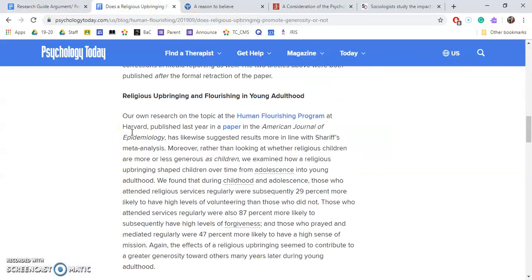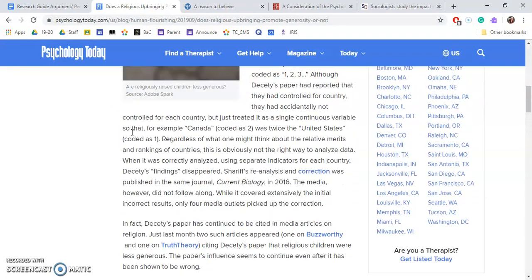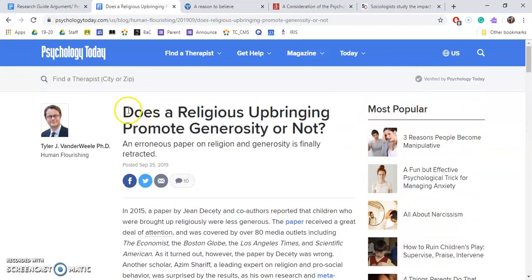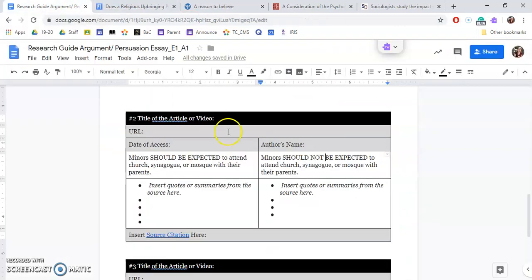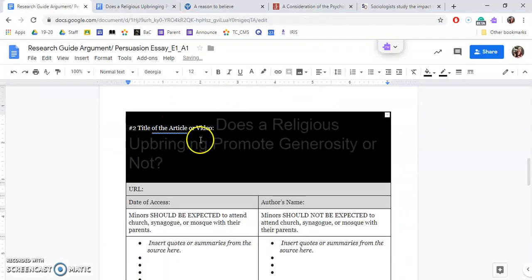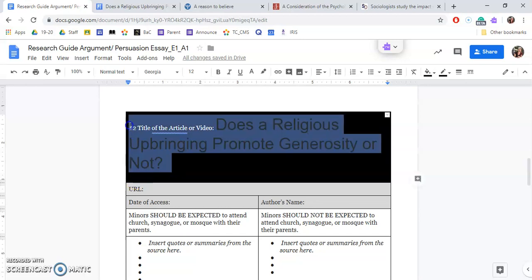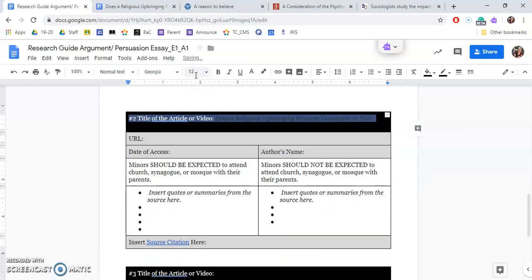This one is from Psychology Today. So the first thing we need is the article title. I'm going to copy that and place that here in the title section. Now you notice it's a different font, it's a different size, it's a different color. I'm going to select the whole section, change it back to Georgia, 12, and white, right? Additionally, there's an extra space.